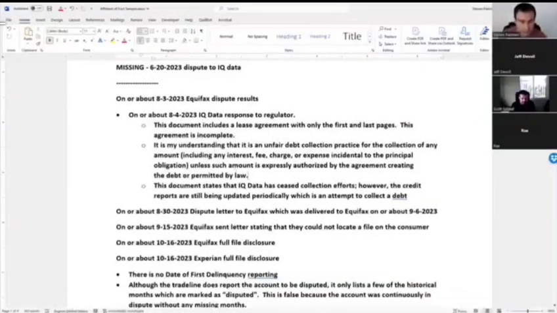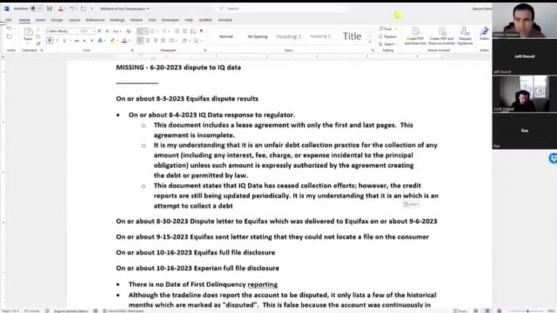So, okay, this document states that IQ Data has ceased collection efforts. However, the credit reports are still being updated periodically. And we can say, again, because we're not wanting to be accusatory, just a simple consumer statement of facts. So again, you can say that it is my understanding that, hold on a second here, okay.